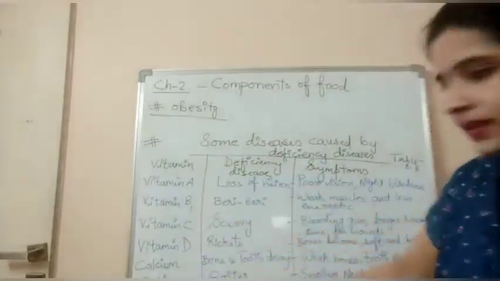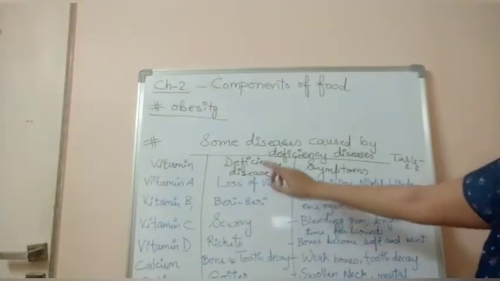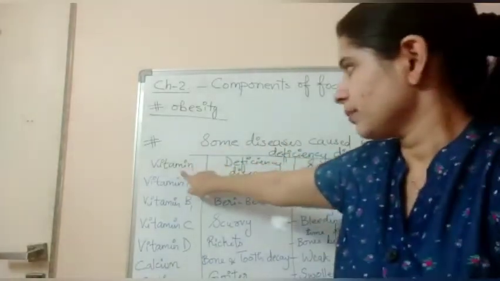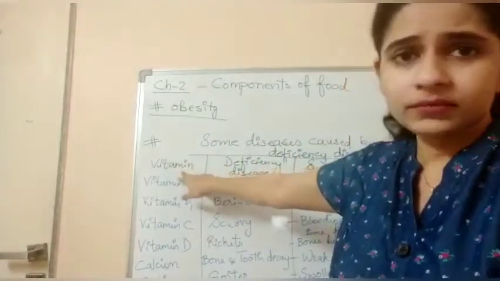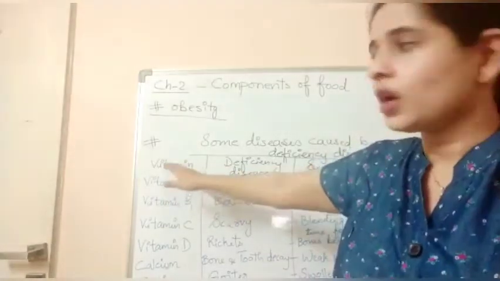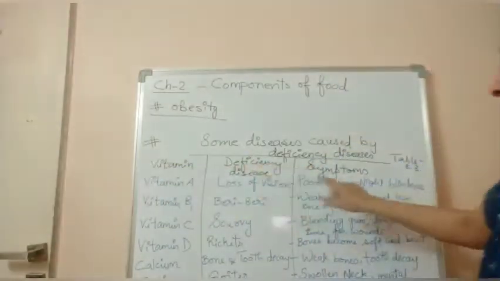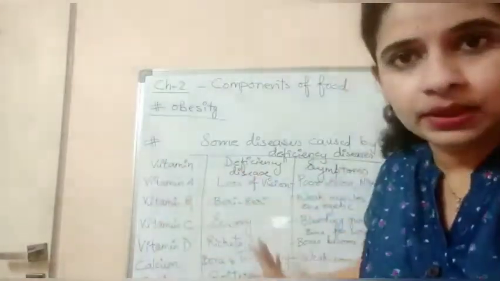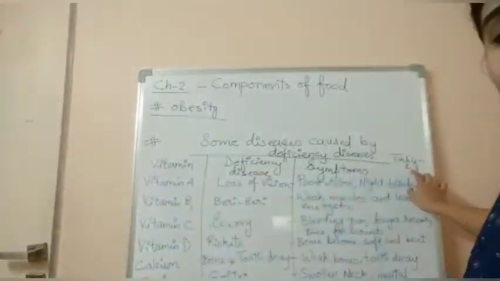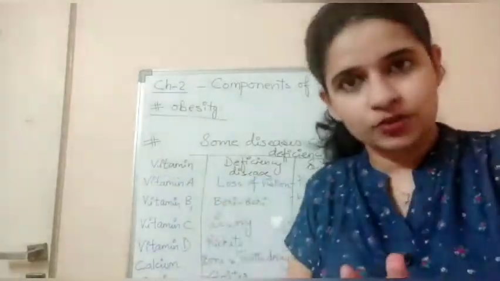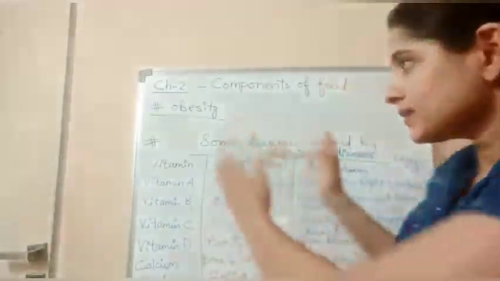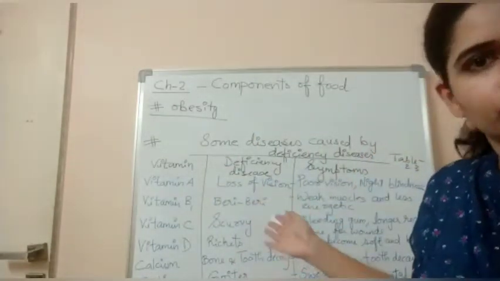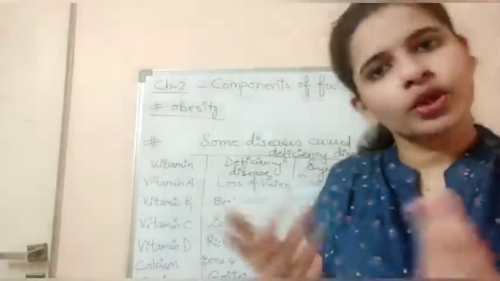I hope you can see this. This is a table which has some deficiency diseases, that is, vitamins lack of which causes the deficiency diseases and their symptoms. If you cannot see this table, you can refer to table number 2.3 in your NCERT textbook of chapter number 2. That is the same table I have written here. I'll just quickly run through the table. It's very easy. Read it once, you will understand.